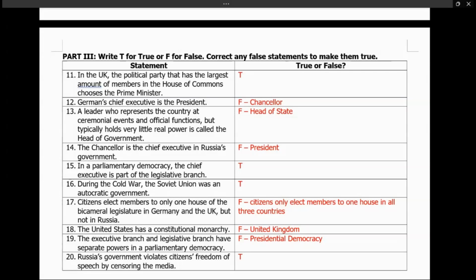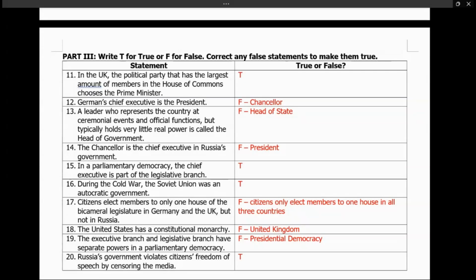Number 18, the United States has a constitutional monarchy. False. United Kingdom, I'm so sorry. The United Kingdom does have a constitutional monarchy. Number 18 said the United States has a constitutional monarchy. False. Guys, we don't even talk about the United States, but the United States does not have a monarchy. We don't have a king or queen. Of course, that's false. The country they're referring to is the United Kingdom. They have a constitutional monarchy where the king and queen have no power.